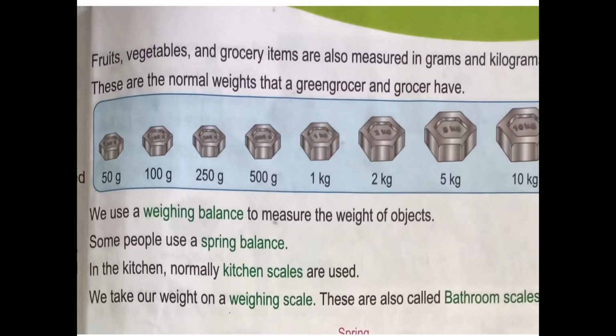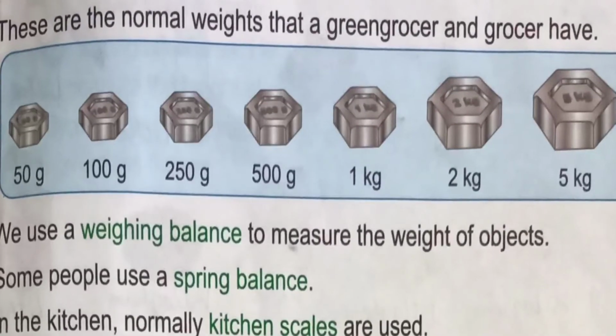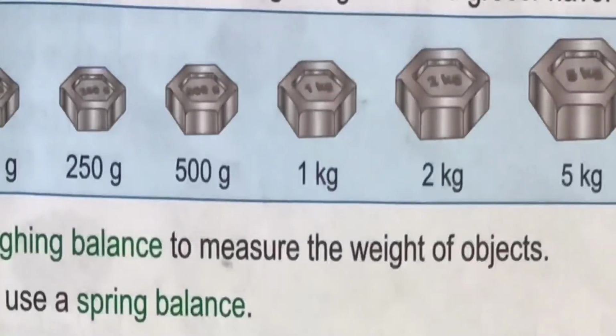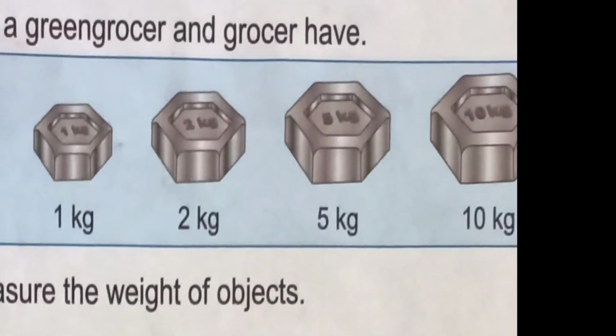Understood, children? Yes. Fruits, vegetables and grocery items are also measured in grams and kilograms. These are the normal weights that a greengrocer and grocer have. Observe in this picture: 50 gram, 100 gram, 250 gram, 500 gram, 1 kg, 2 kg, 5 kg and 10 kg.